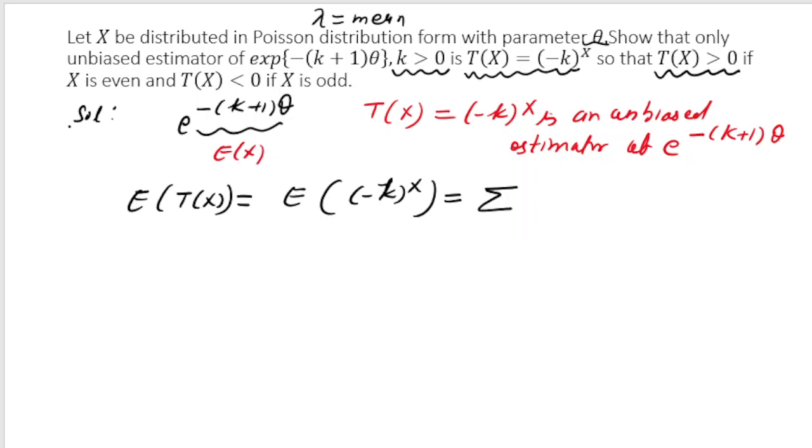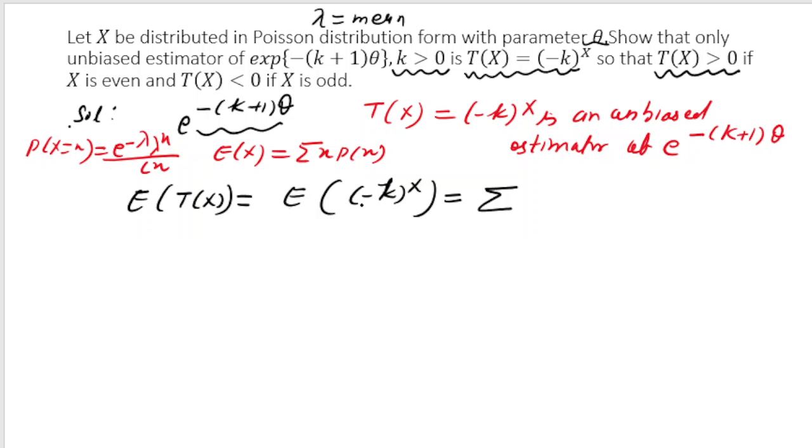Expectation of x is equal to summation x into px. Do you remember this? And for a Poisson distribution, if I ask you what is the probability for x is equal to x, so you remember it is e to the power minus lambda, lambda to the power x by factorial x. All these things that I am writing with red ink actually is not the part of the solution. This is just to explain you.